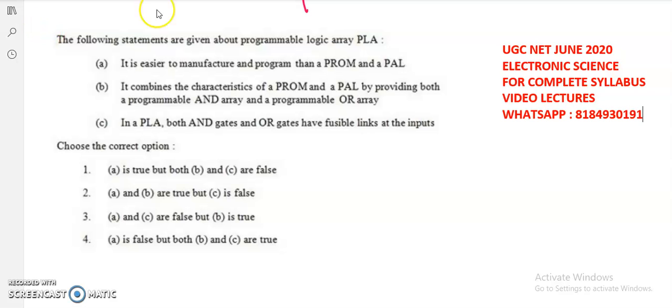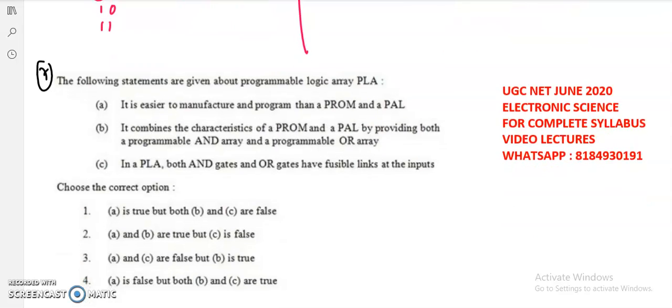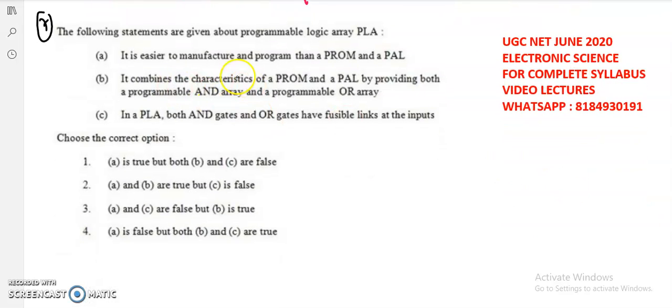And while coming to the seventh question, the following statements are given about the programmable logic array, PLA. A: It is easier to manufacture and program than a PROM and a PAL. B: It combines the characteristics of PROM and PAL by providing both a programmable AND array and a programmable OR array. C: In a PLA, both AND gates and OR gates have fusible links at the inputs. Okay. So coming to this one.